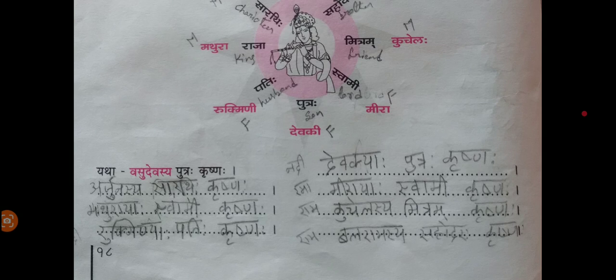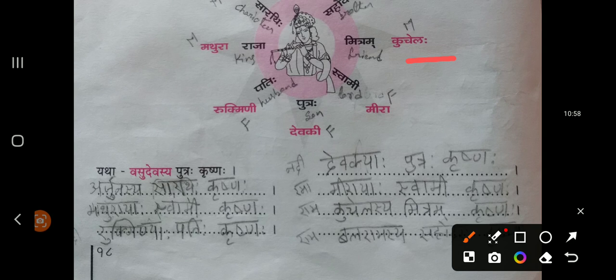And the third one, Kuchelaha Mitram Krishna. How you will write Kuchela's friend is Sri Krishna. Kuchelaha, this is Shashti Vibhakti singular form you need to get. And then you will add it here. Kuchelasya Mitram Krishnaha.